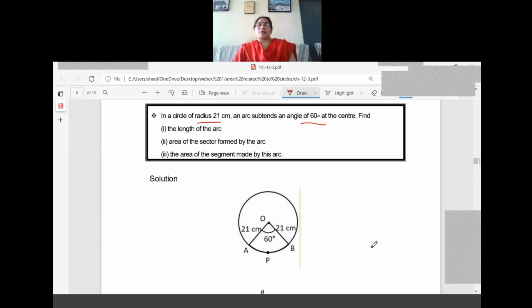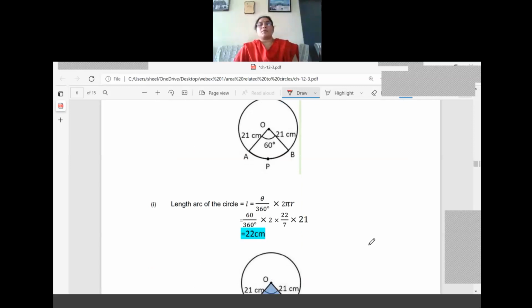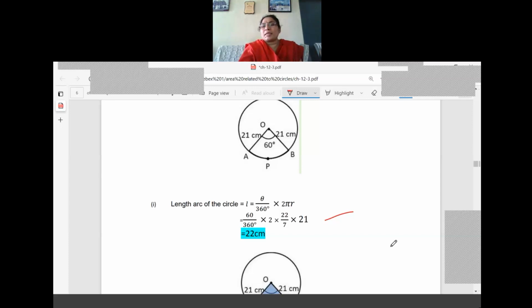So diagram is there. The first question is length of the arc. So length of the arc means L equal to theta by 360 into 2 pi r. Just substitute the values there. Central angle is 60 and radius equal to 21. So 60 by 360 into 2 into 22 by 7 into 21. Since our radius equal to 21, simplify that one, you will get 22 centimeter. So length of the arc means what is the part? It is APB. So 60 by 360 into 2 pi r, 2 into 22 by 7 into 21. Simplify.